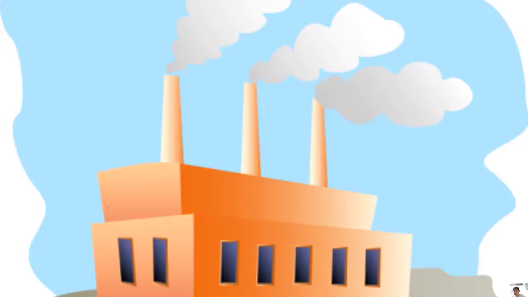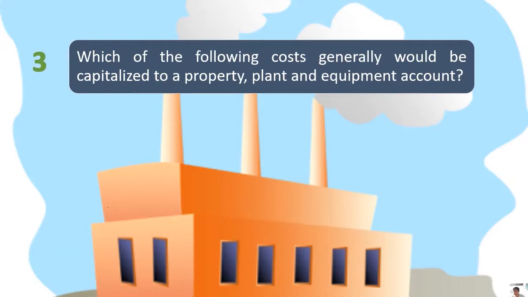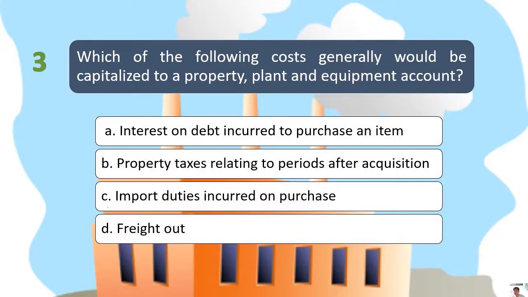Okay, so let's proceed to the next question. So number 3. Which of the following costs generally would be capitalized to a property, plant and equipment account? So basically, these are the choices. So as you can see sa mga choices, ano yan, mga expense na akala natin ay expense, pero may magkakataon dyan yung expense na yan can be capitalized or be part of the asset, diba?